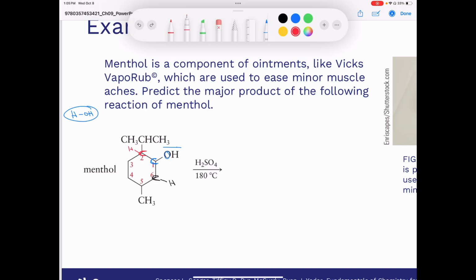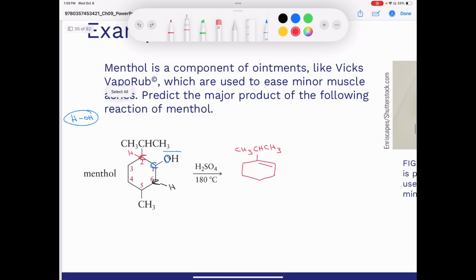And so let's draw what the product would look like. So we would have our double bond here. We've lost our OH, we've lost our H. And so now I'm going to have my CH. Oops, I made a mistake there. CH. It's an isopropyl group, isn't it? There we go. So we have our isopropyl group, and we're going to have our methyl group down here.